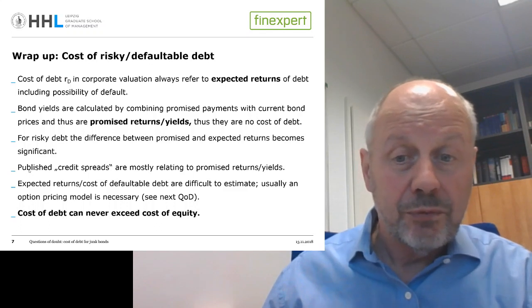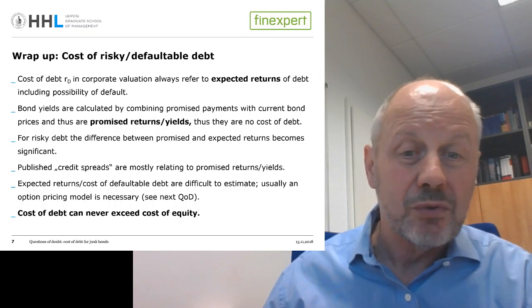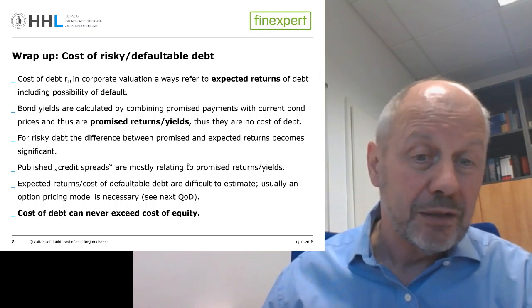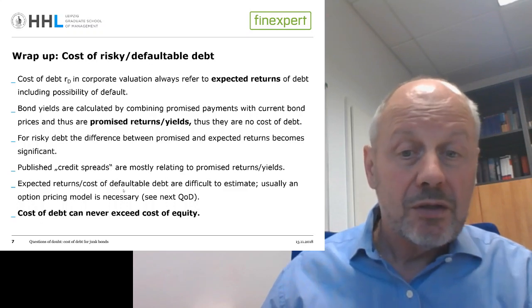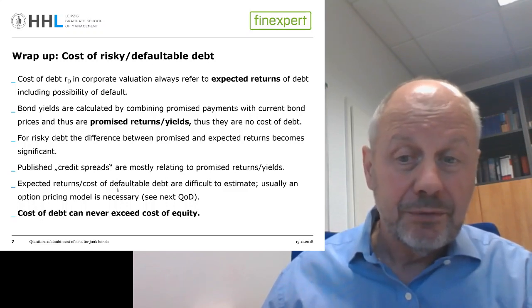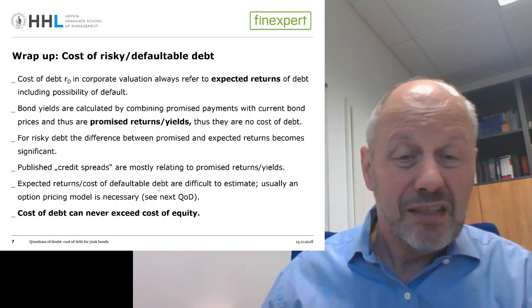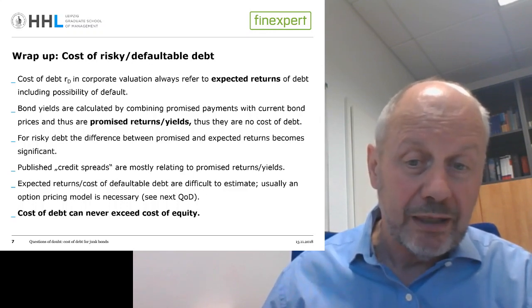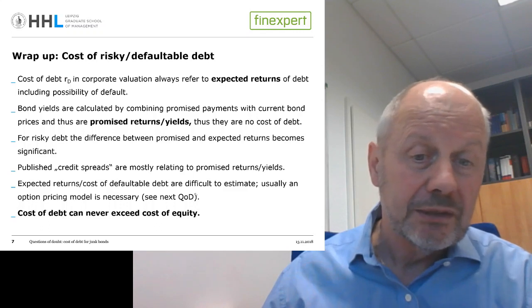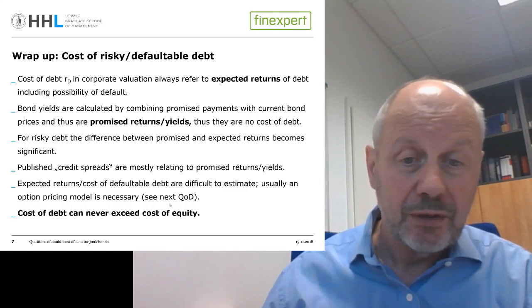So that's also true for the credit spreads that are sometimes published by a rating agency. They are mostly also relating to the spread between promised rates of return and the riskless government bond. So finally, how do we get these expected rates of return or the cost of defaultable debt? That's a bit difficult because usually we need to have an option pricing model to derive these costs of debt. But in one of the next QoD videos, I will try to do my best to come up with a simple version of such a model.